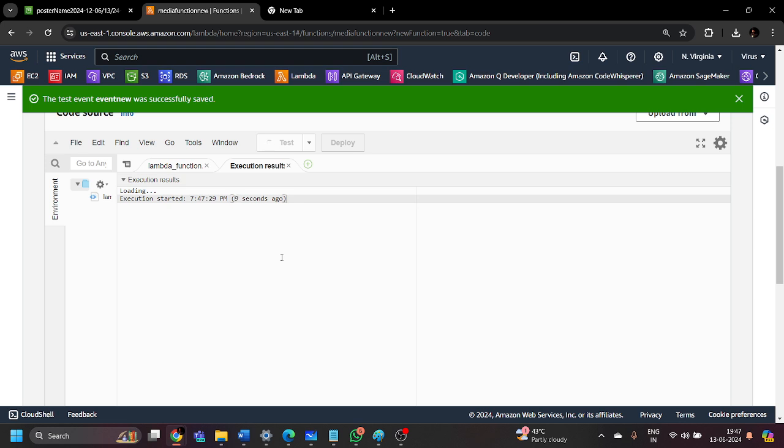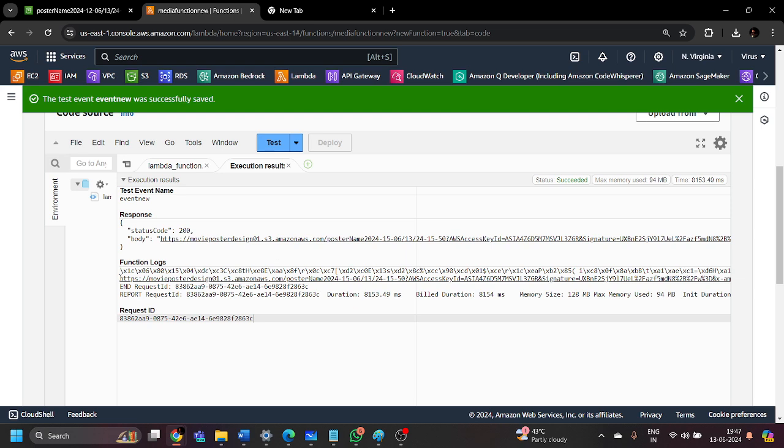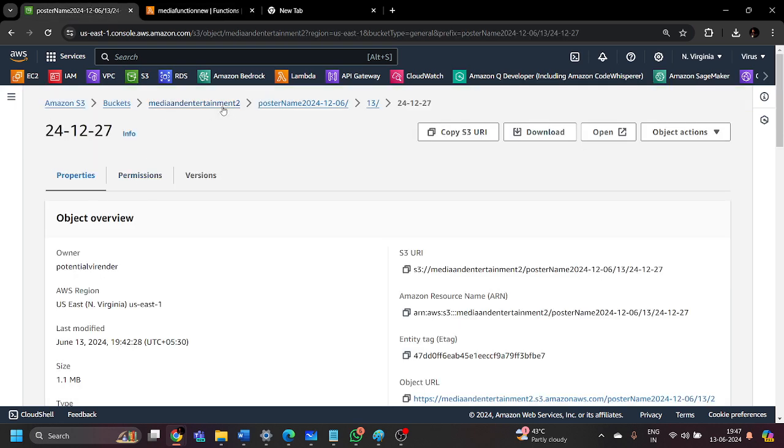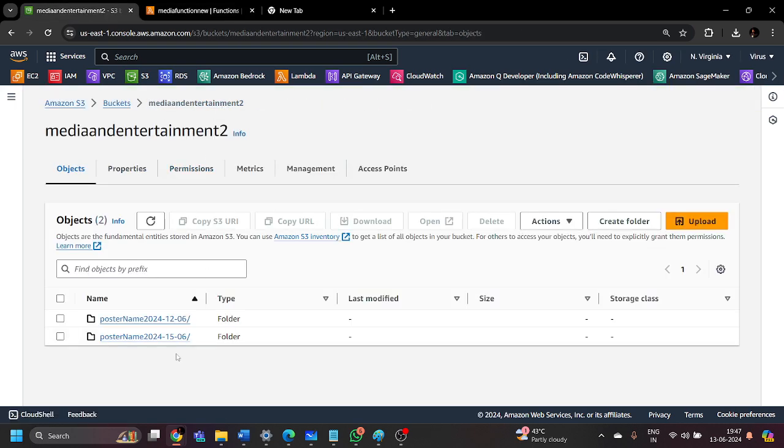And let's see what will happen, and we'll check another output. As you can see, the pre-signed URL is also generated by this particular code, and it is a very long pre-signed URL. Let me just copy this pre-signed URL. Instead of going to Amazon S3 again and again, you can see over here, if you go to your bucket again, you will be able to see that another file is already created by the particular test event.